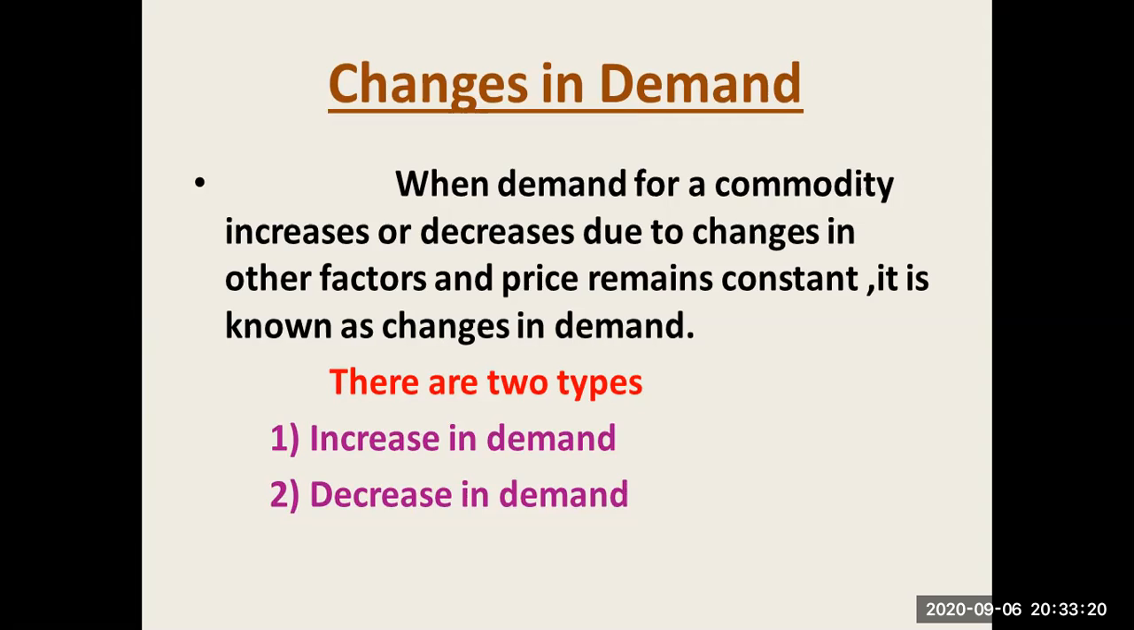In the last video, we discussed variation in demand. At that time, the price changed, meaning it increased or decreased, but other factors remained constant. That is called variation in demand. But in changes in demand, we assume the price is constant, but other factors change. So that is called changes in demand. What do other factors mean? Other factors mean the size of population, consumers' income, taste, habits, preference, etc. So changes in demand have two types: first is increase in demand and second is decrease in demand.